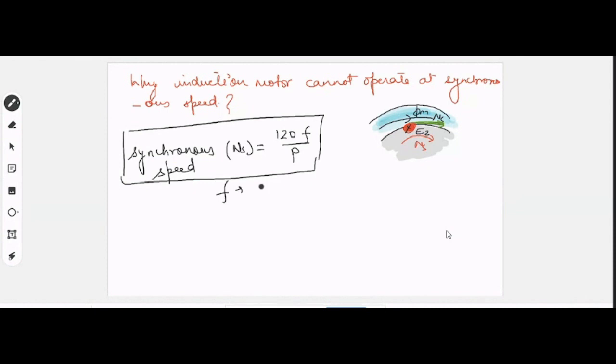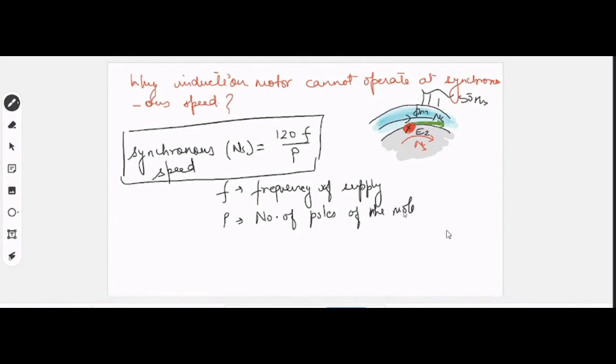Where F is what? F is the frequency of what? Sir, frequency of the supply. Supply means the frequency of the electrical supply you are feeding. If it is 50 hertz, then F will be 50 hertz, right? And P is what? P is the number of poles of what? Of the motor. Stator. Stator means poles of the stator of the motor, right? That is motor. I think it's clear.